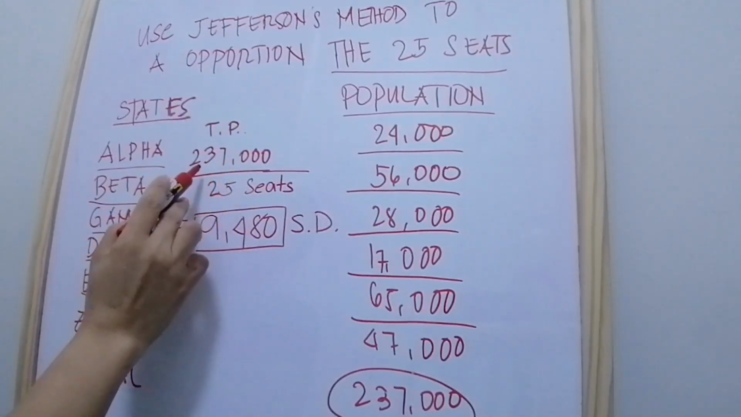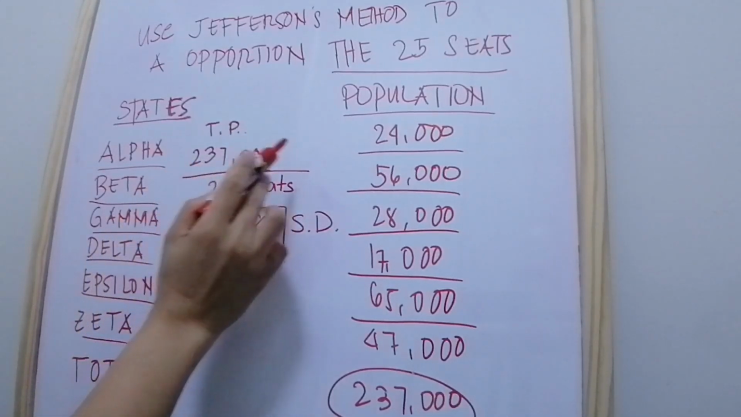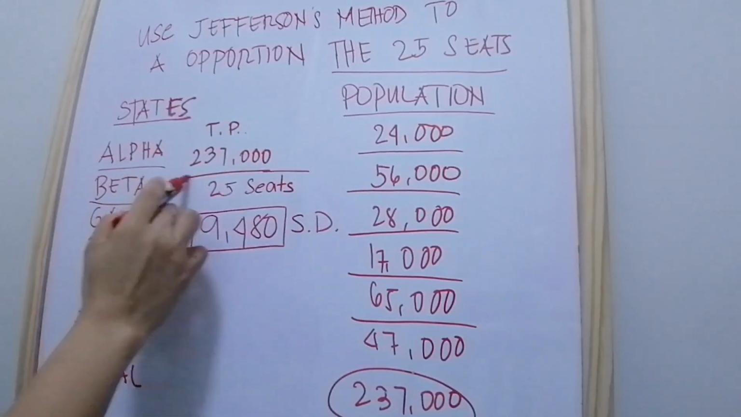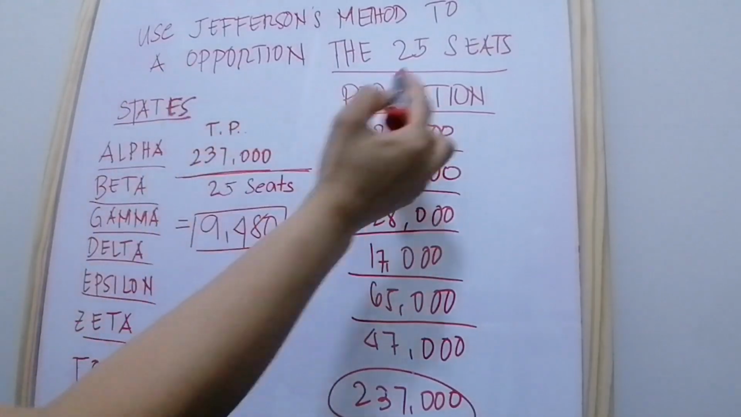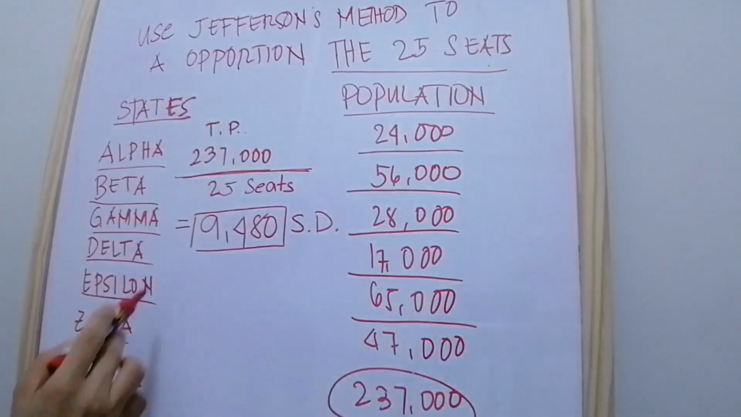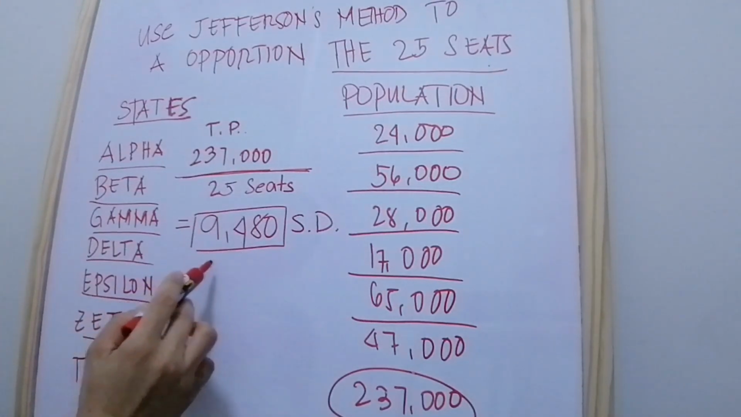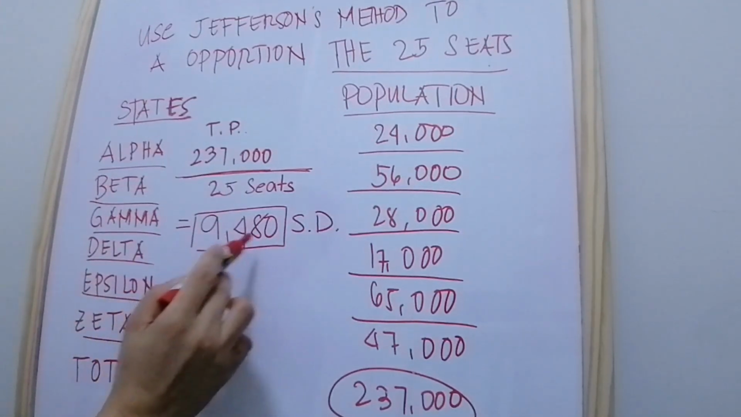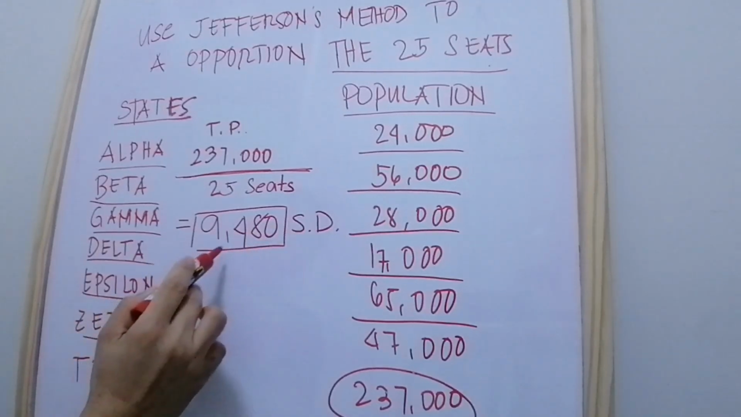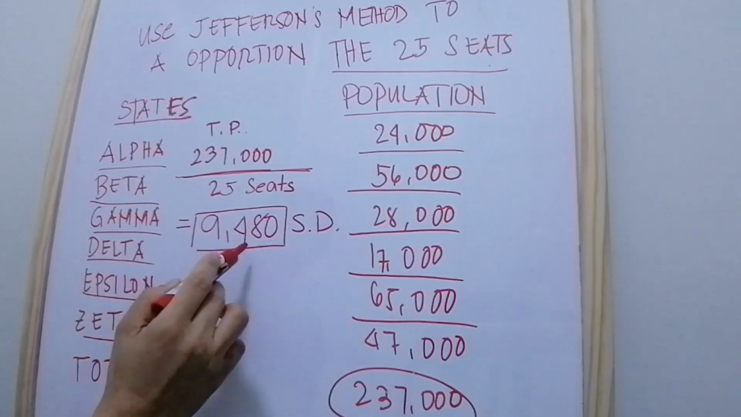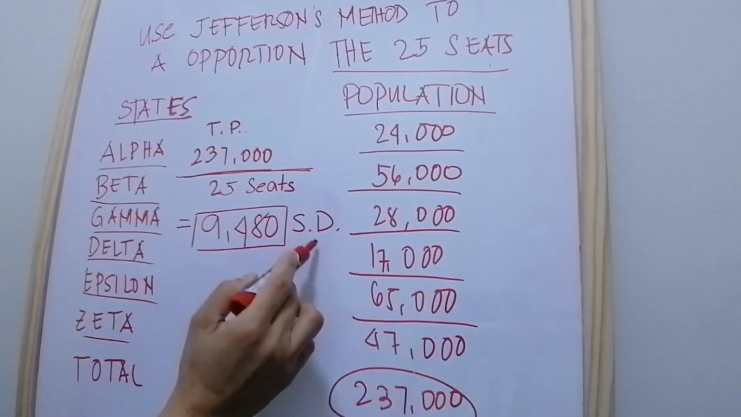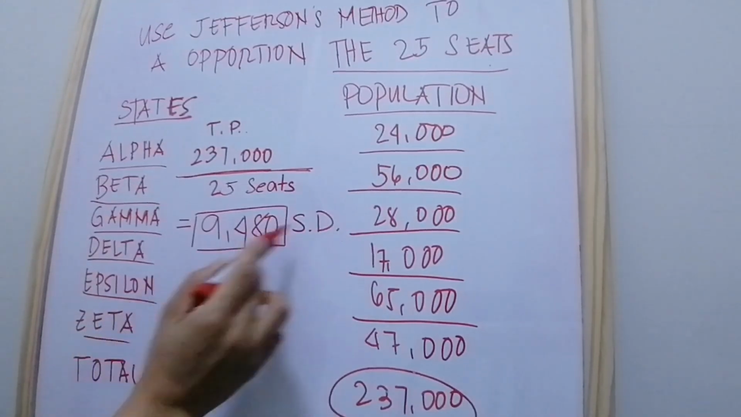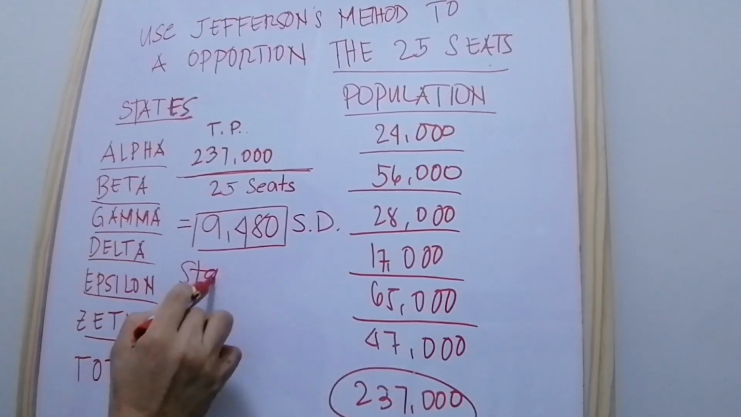The total population is 237,000. We have to divide it by 25 seats. So the result is 9,480. This is what we call the standard divisor.